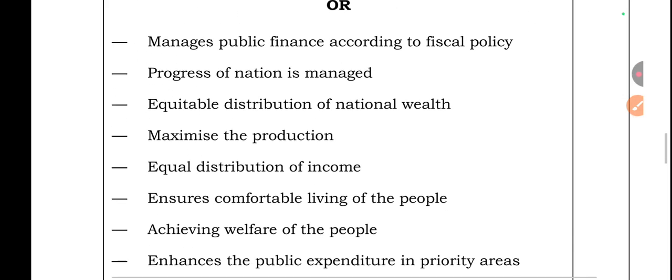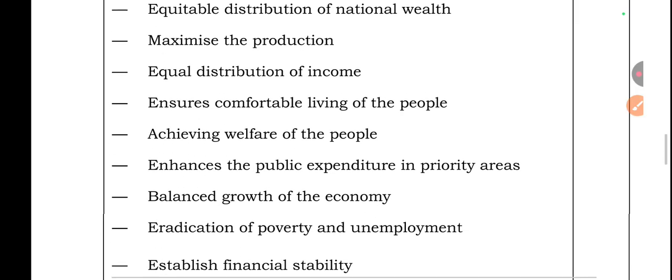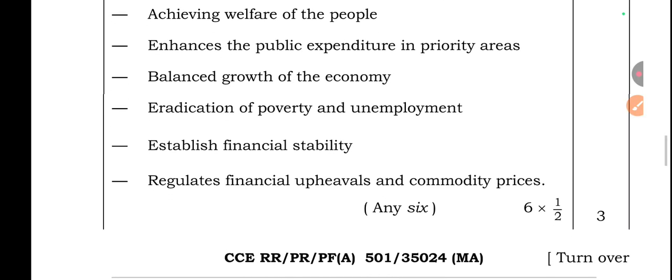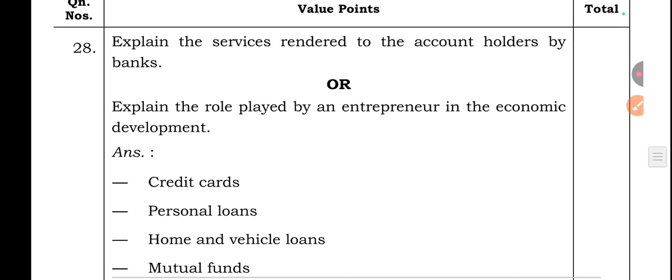Then its answer: manage public finance according to fiscal policy, progress of a nation is managed, equitable distribution of national wealth, maximize the production, equal distribution of income, ensures comfortable living of the people, achieving welfare of the people, enhances the public expenditure in priority areas, balanced growth of economy, eradication of poverty and unemployment, establish financial stability, regulates financial upheavals and commodity prices. Any 6 points, you will get 3 marks.